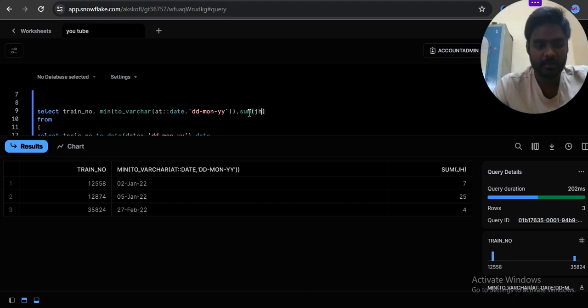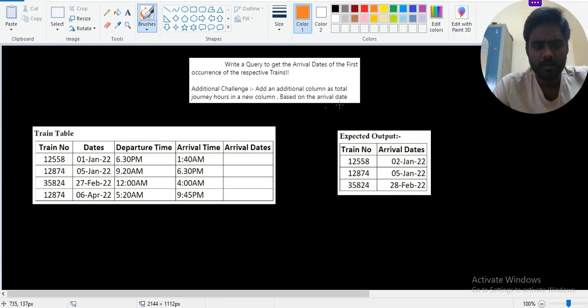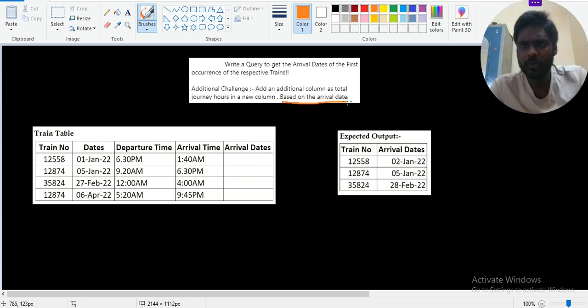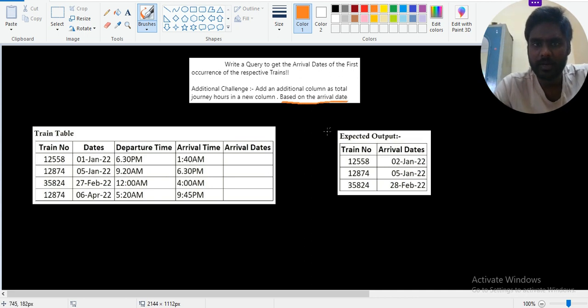Is there any other method or approach to solve this one? I have a small problem. My question is based on arrival date. You can group this one.